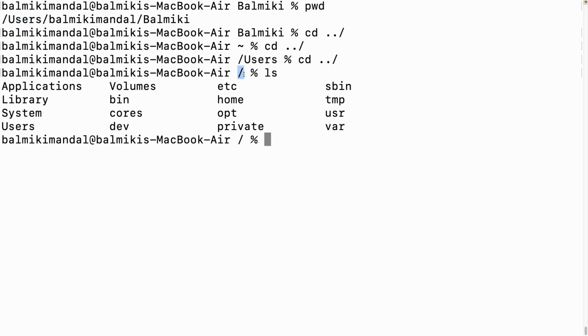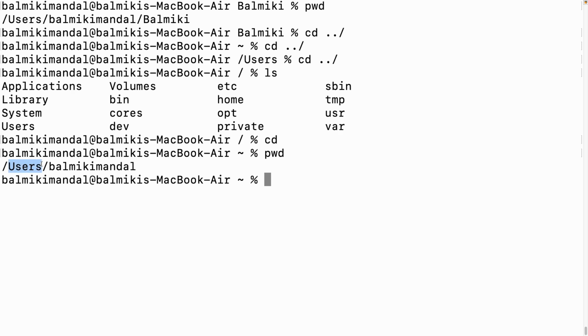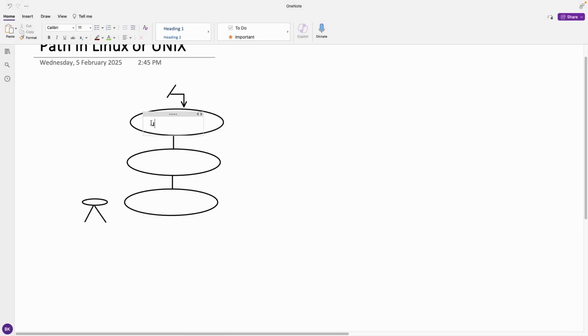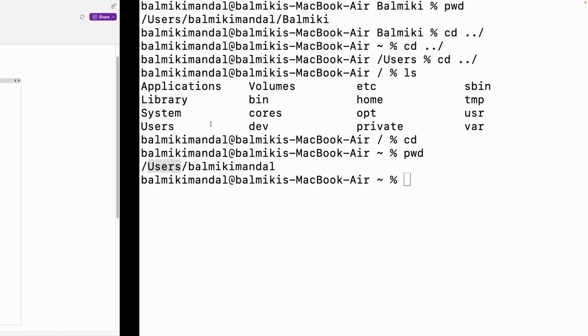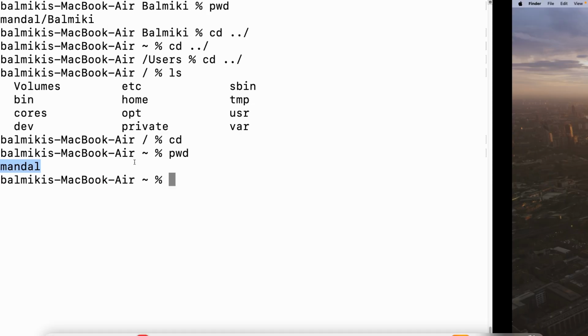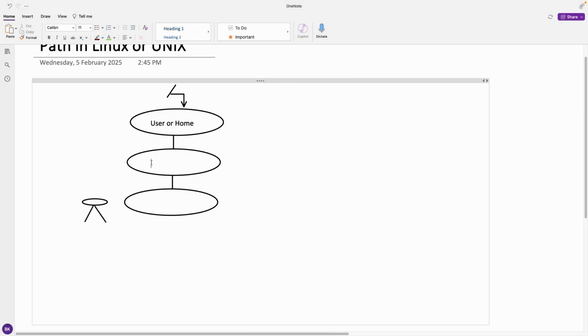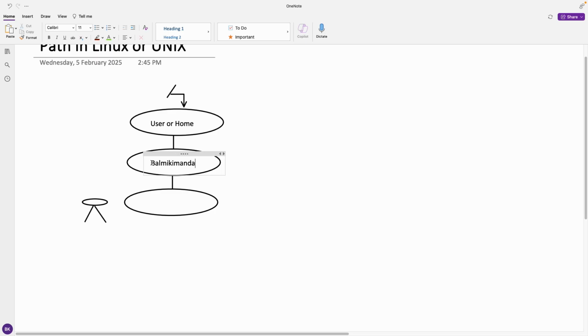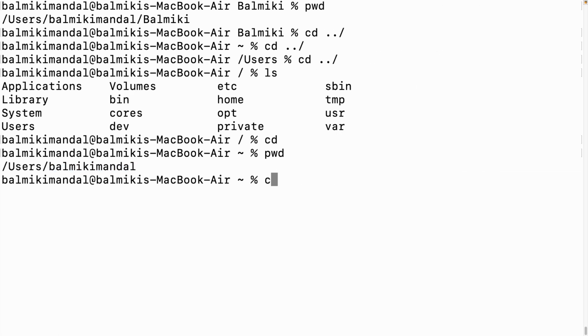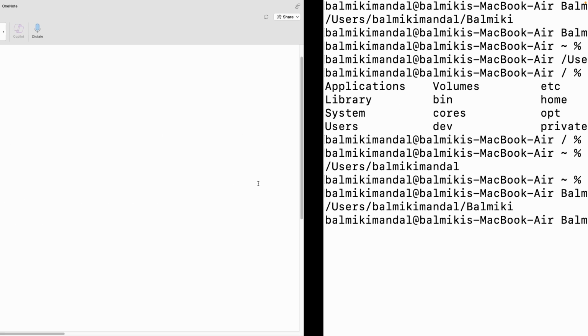If you list slash, all the folders will come, and your folder will appear here as user. Let's come back with cd and pwd. Right now the first one is user. In a Linux machine we can say home, and user is for the Unix machine. Then after that, Valmiki Mandal. After Valmiki Mandal, one more folder is called Valmiki. So pwd, Valmiki. We can see Valmiki.